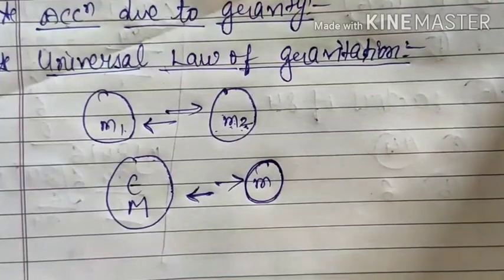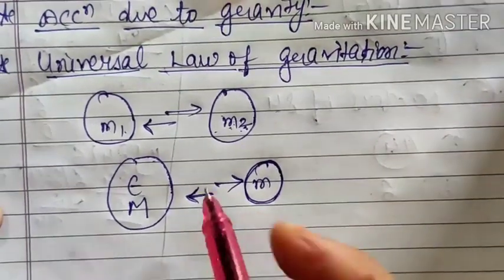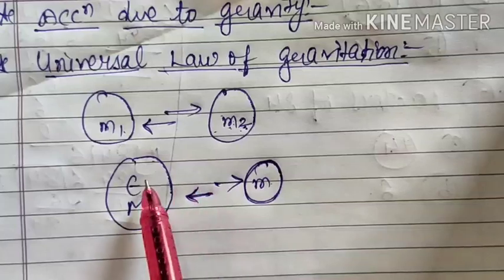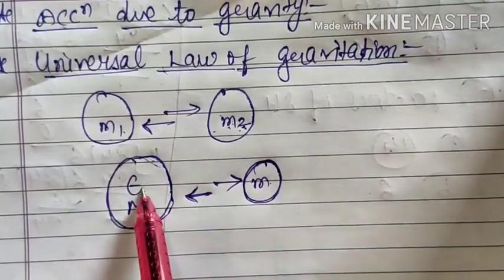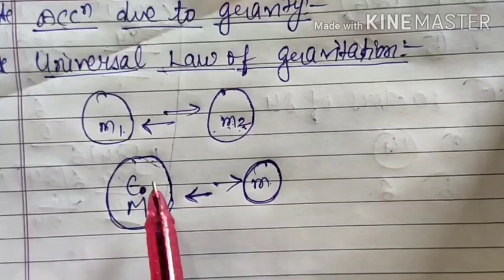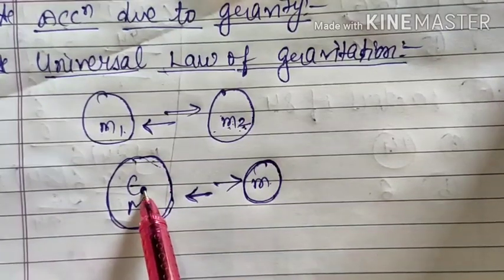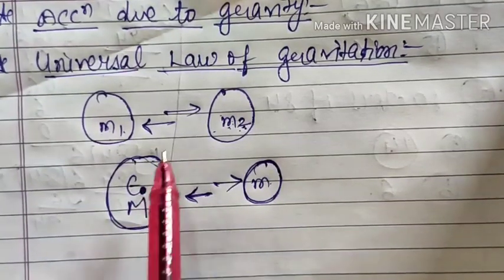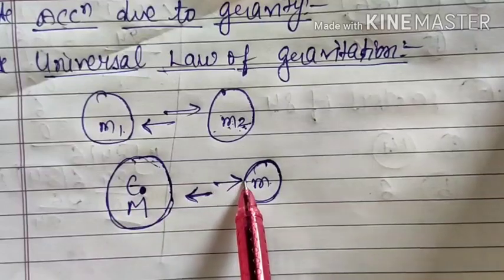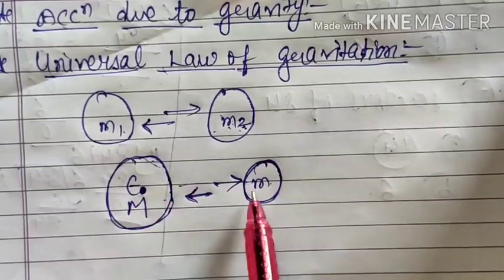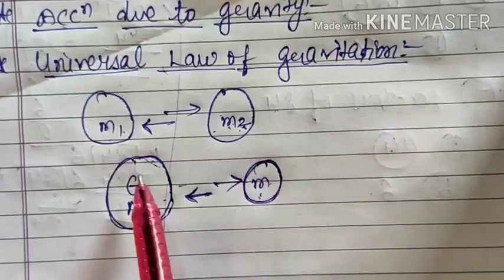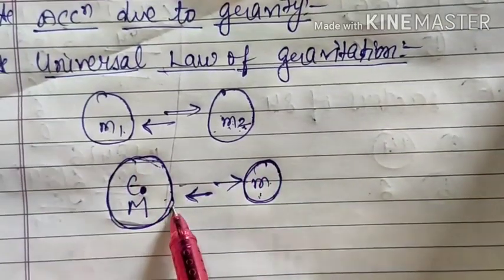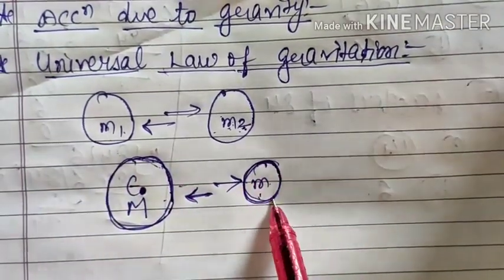Now since the bodies attract, the earth will attract another body towards its center. We always consider that gravitational force acts at the center of the body. So the earth will attract the body towards its center. No doubt the body will also attract the earth with the same force, but the problem is that the mass of the earth is much more than the mass of a body on the earth.